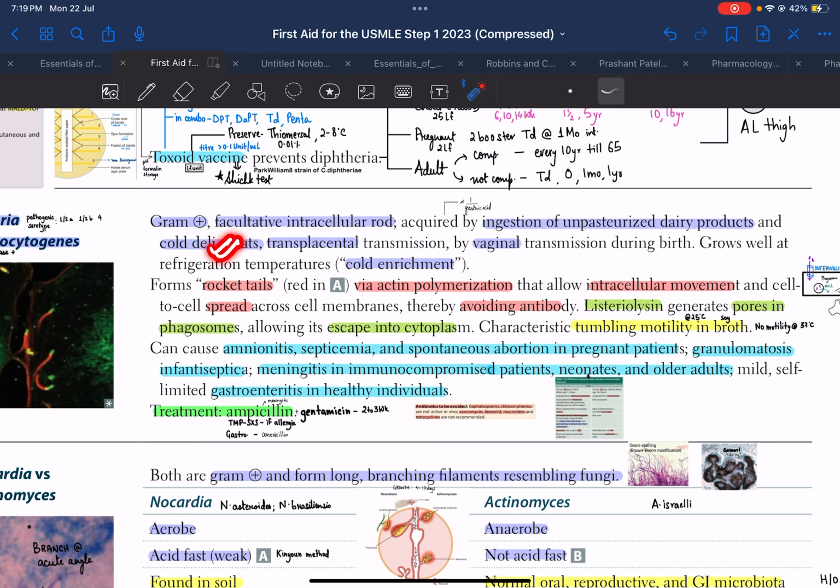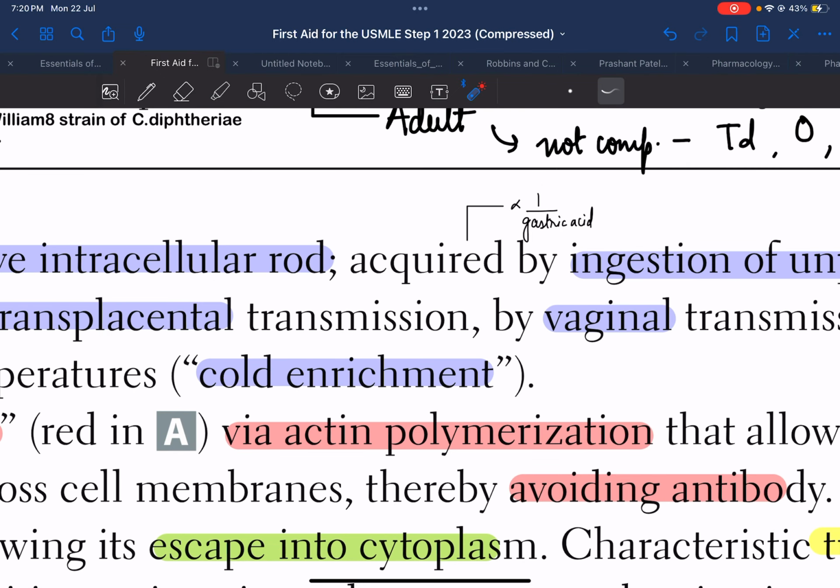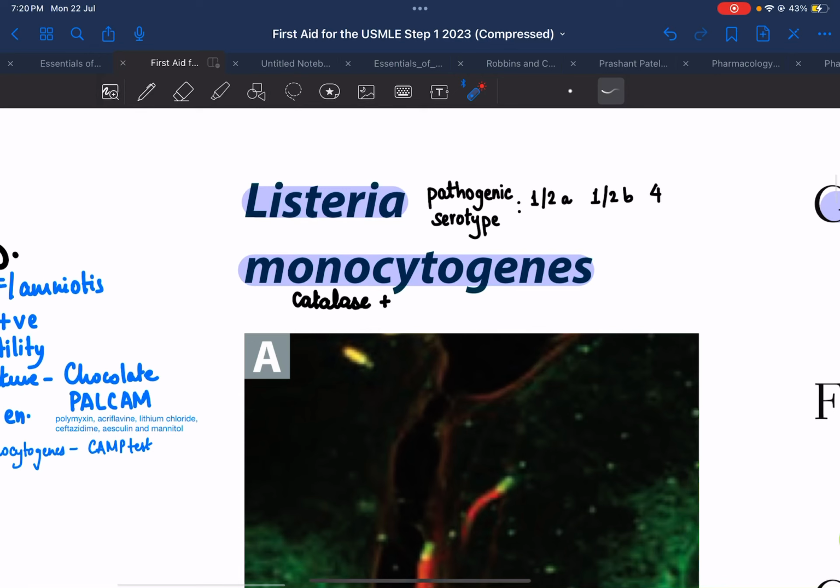by ingestion of cold meats, or it can even be transferred by vertical transmission, that is transplacental transmission, or by vaginal transmission during birth. Okay, also one thing to be noted over here is that the acquisition of Listeria is inversely proportional to the gastric acidity. That means the patients with less acidity of the stomach, that means less acid production, that means more pH, that is the patients who are, for example, on proton pump inhibitors, they are more prone to acquire the infection by